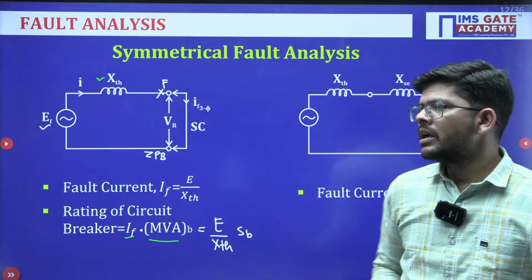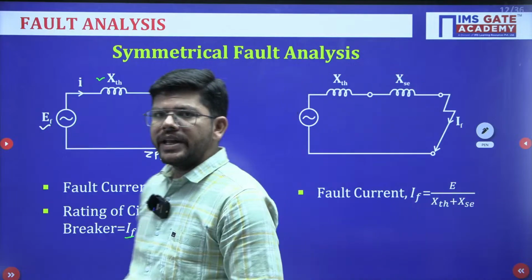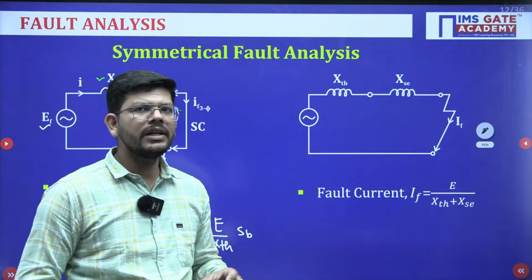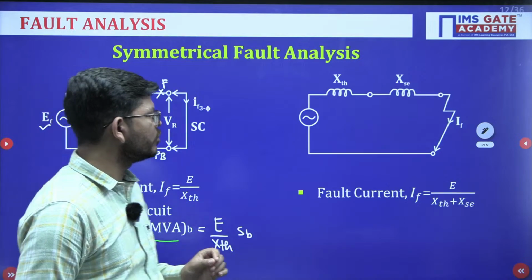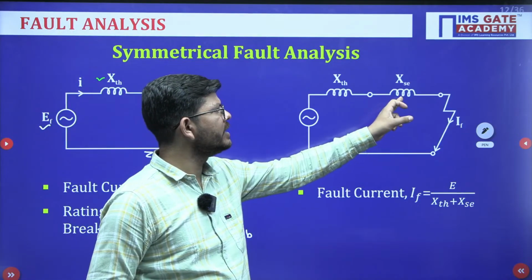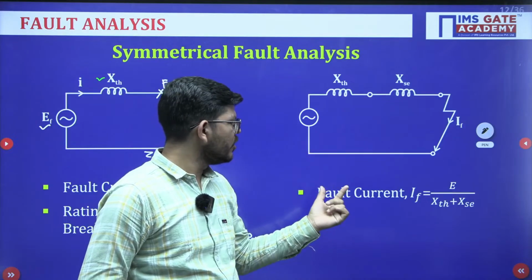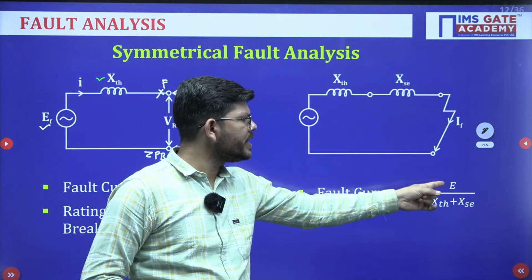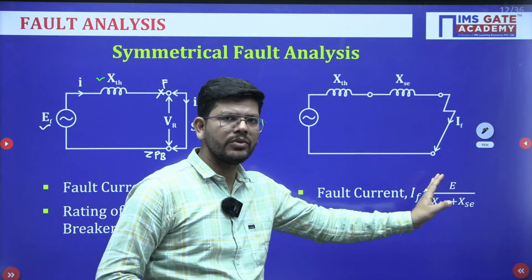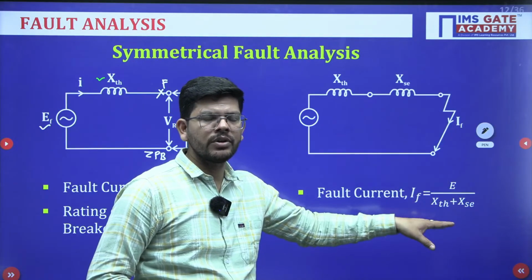Now, if this fault current is very high, you have to limit it, otherwise it can cause so much damage. We will do this by inserting series reactance in this network. Then your fault current will become E upon XTH plus XE. So, this fault current is now reduced.